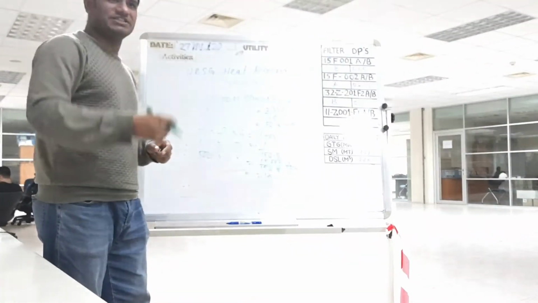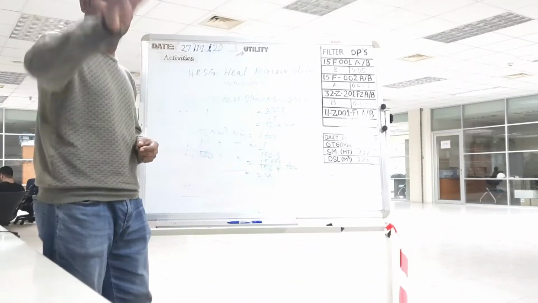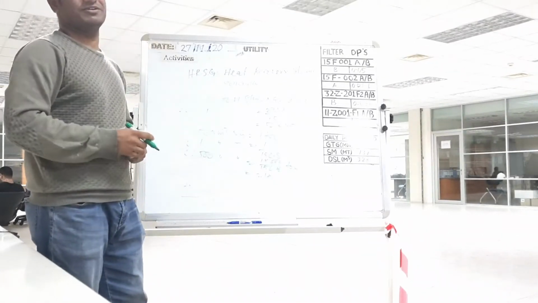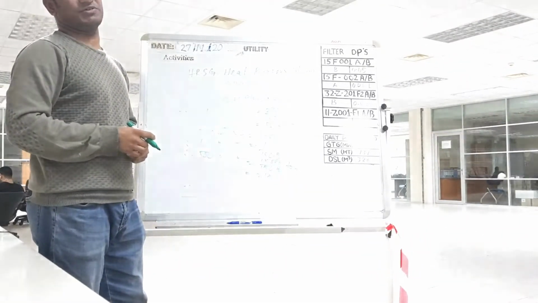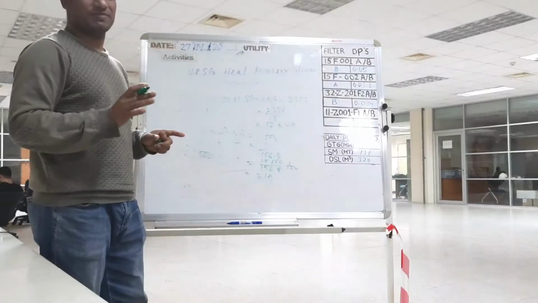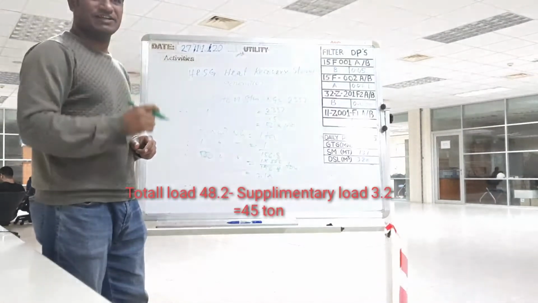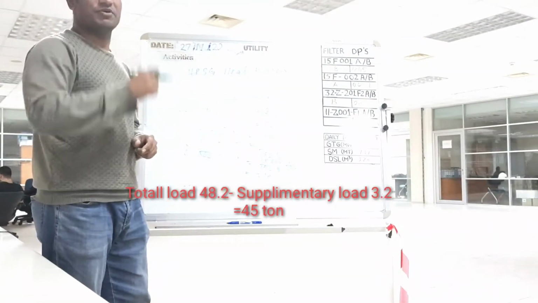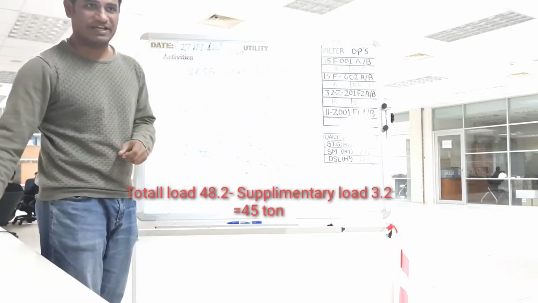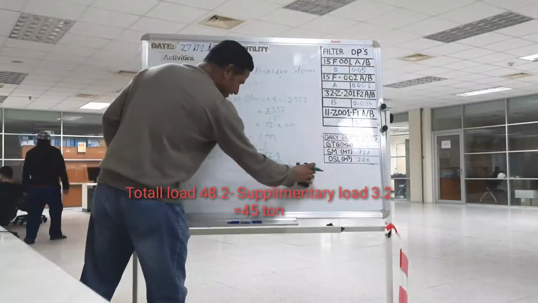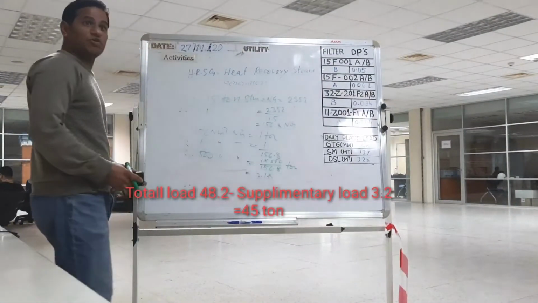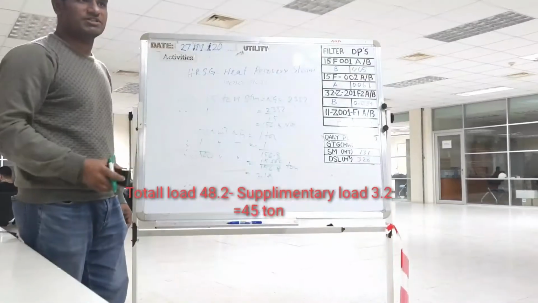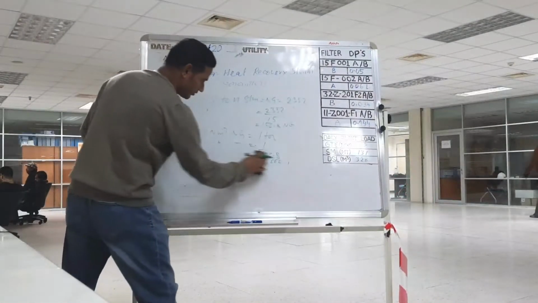And from GTG side, we are getting how much now? GTG B now around 45. So from the GTG, we are getting 45 ton, and the supplementary firing, we are getting 3.2 ton. Clear? So GTG side, we are getting 45 ton. So now GTG load how much?